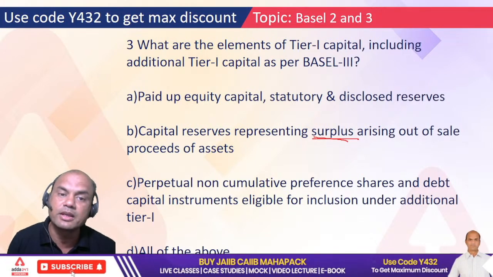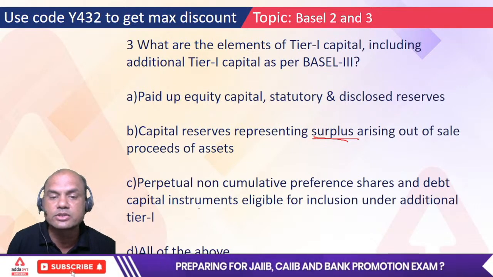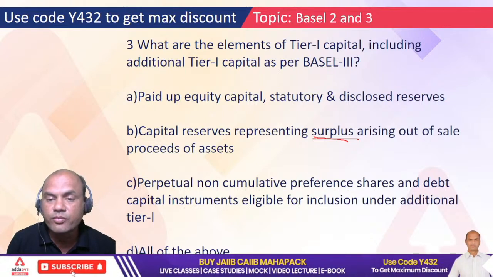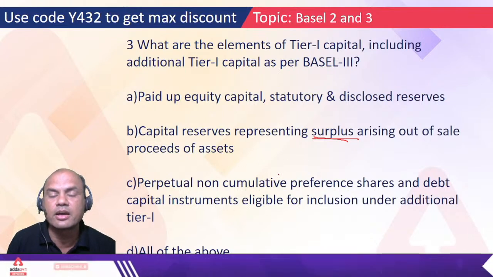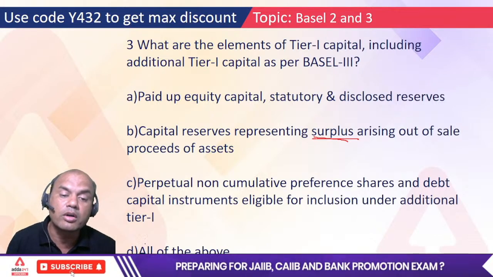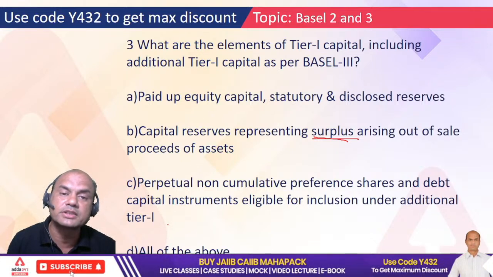And C is what? PNCPS, perpetual non-cumulative preference shares and debt instruments eligible for inclusion under Tier 1, which are long term, with no compulsory payment. Or all of the above. So, which one is the answer? A, B, C or D? Fast.